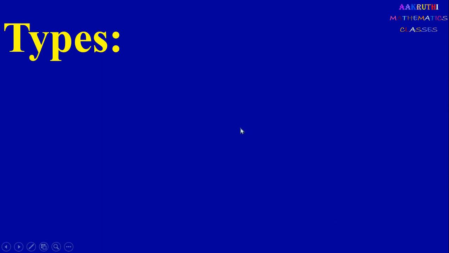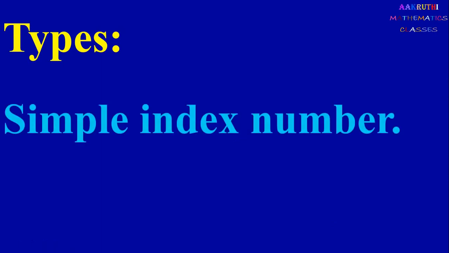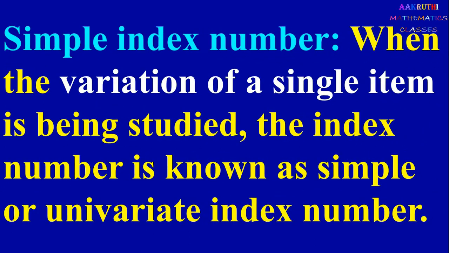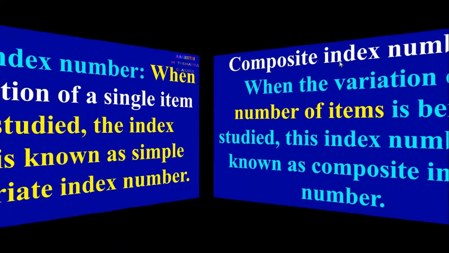Next, we study different types of index numbers. In index numbers, we have simple index numbers and composite index numbers. Let us see what a simple index number and a composite index number are. When the variation of a single item is being studied, the index number is called a simple index number, or also a univariate index number. Here we study the variation of a single item.